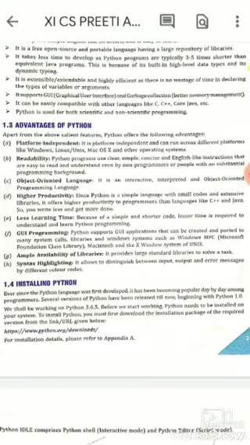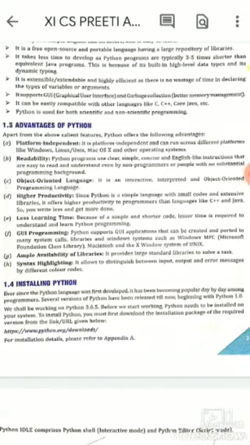So next point is higher productivity. Since Python is a simple language with small codes and extensive libraries, it offers higher productivity to programmers than languages like C++ and Java. So you write less and get more done.